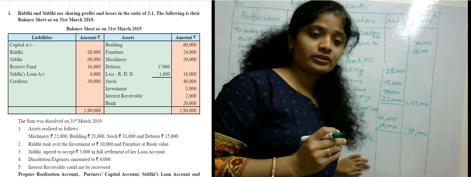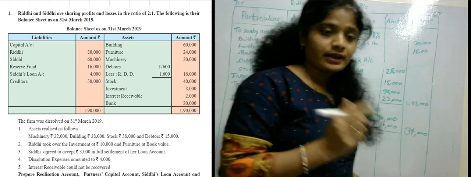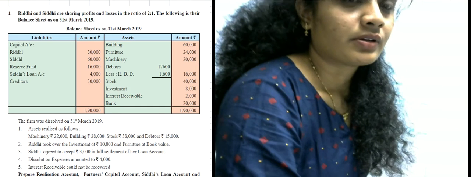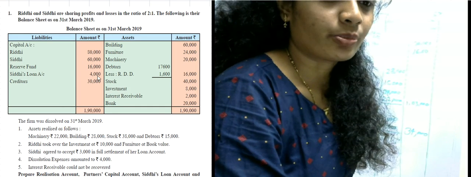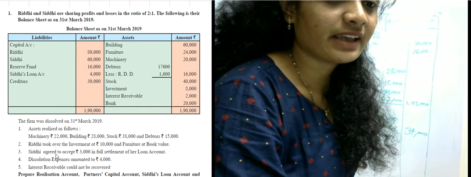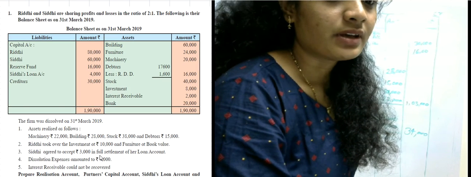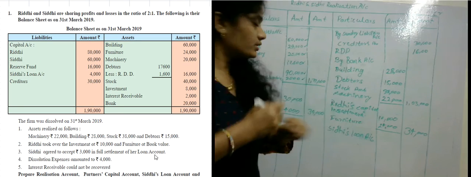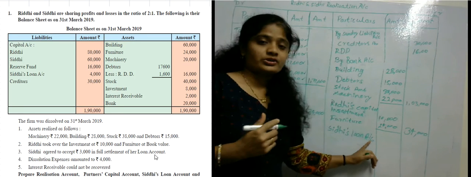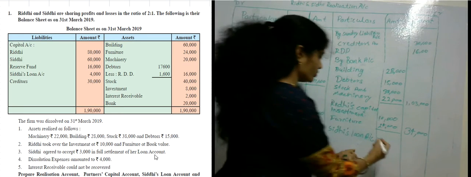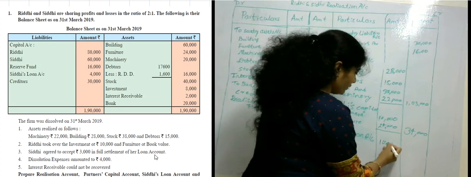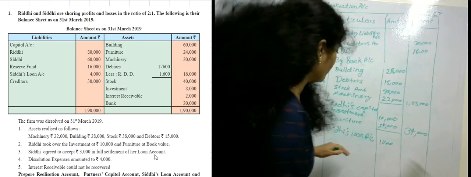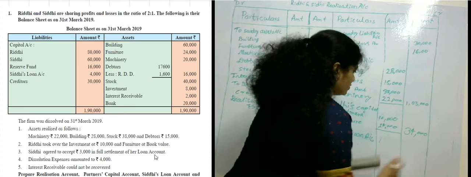Siddhi's loan account is 4,000 rupees, and she agreed to accept 3,000 rupees in full settlement. So how much is left? That is 1,000 rupees, which is Siddhi's loan account, and this will come in the other column.